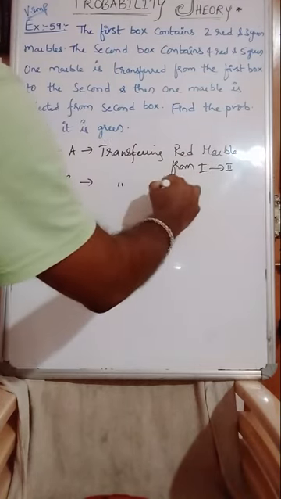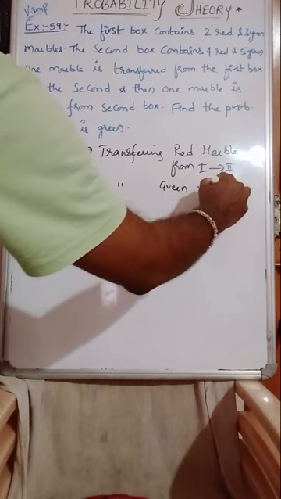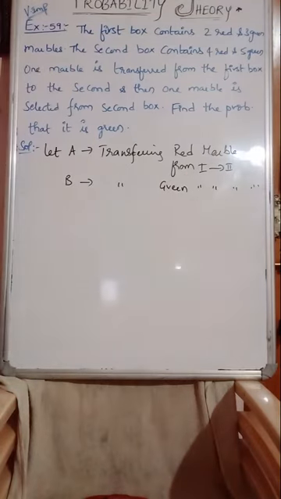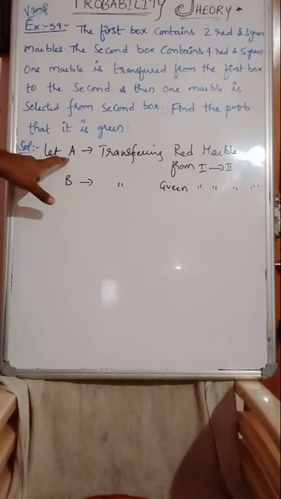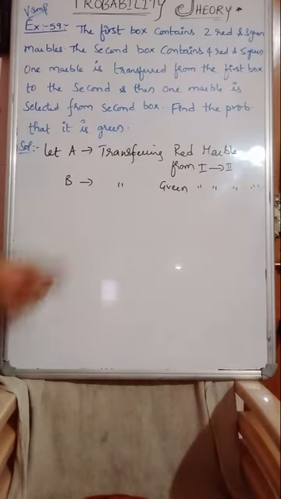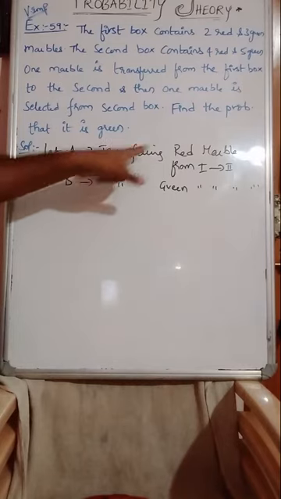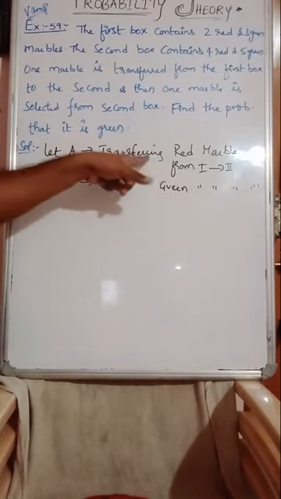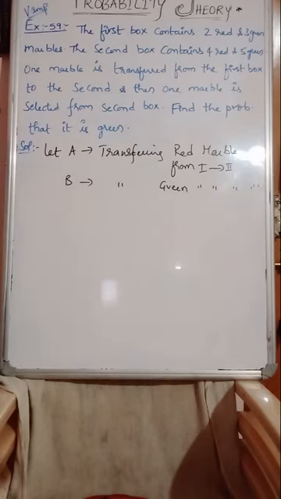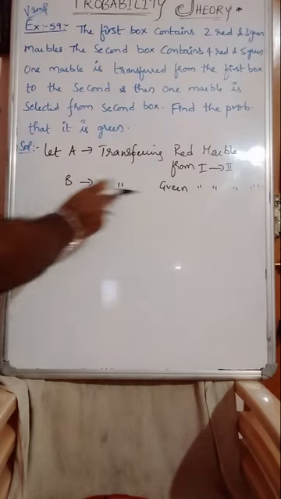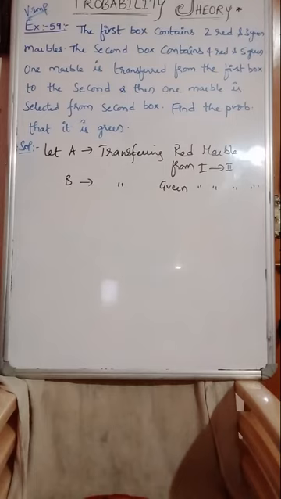B, transferring a green marble from first to second. Because one marble is selected now, that one is transferred to the second one from the first. So transferring if it is red from first to second, transferring if it is green from first to second.